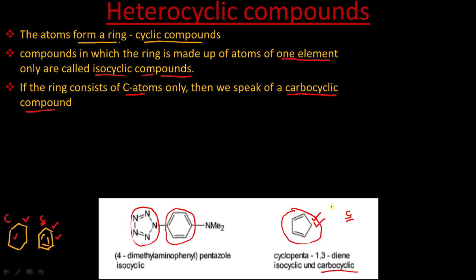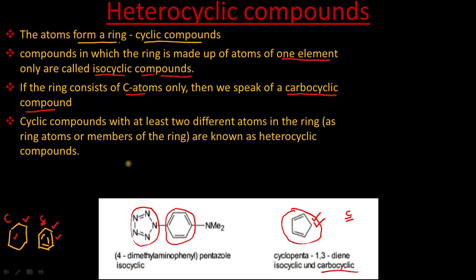Now when do we call a cyclic compound heterocyclic, which is our main topic? We call a compound a heterocyclic compound only when it contains at least two different atoms in the ring. This definition is very important and it is very simple.